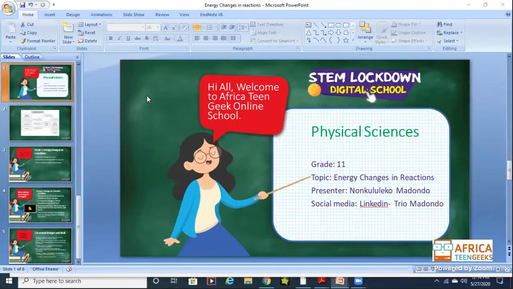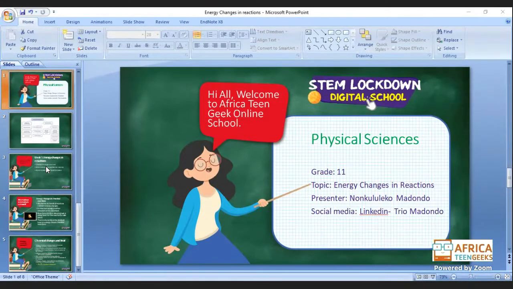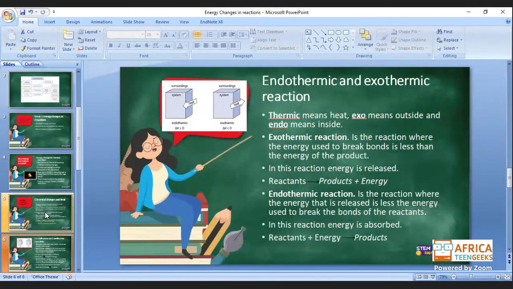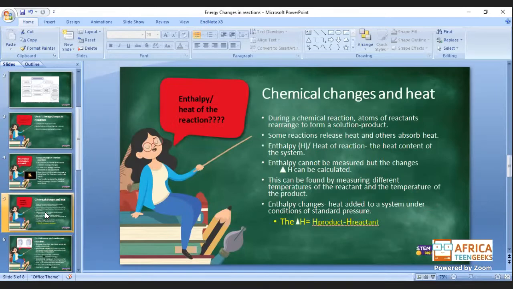So now we know that in order for us to have a reaction, we need enthalpy, and there's always enthalpy involved. And enthalpy in this case is actually not either or, it's always there. It's the heat that is used to break the bonds, and it's also the heat that is required to form the bonds.